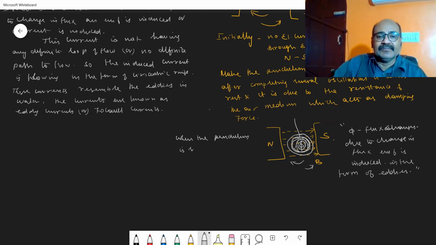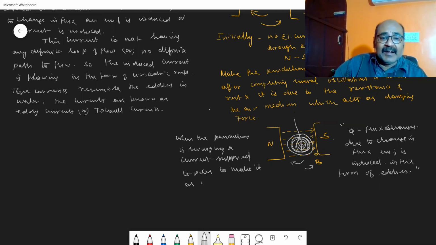is swinging and current is supplied to the poles to make them magnetic poles, one can notice the pendulum comes to rest immediately.